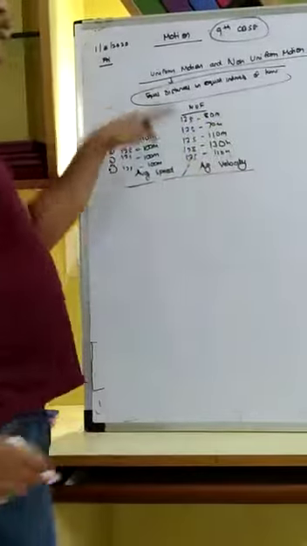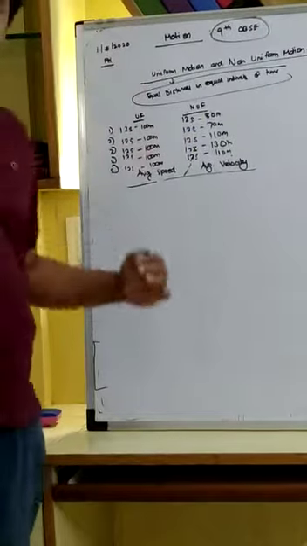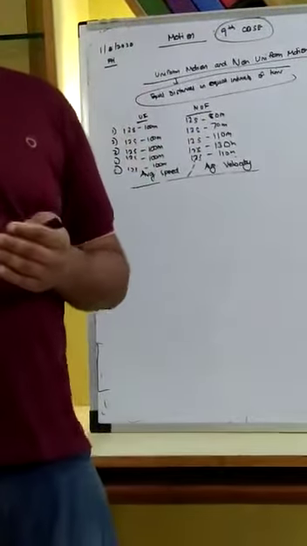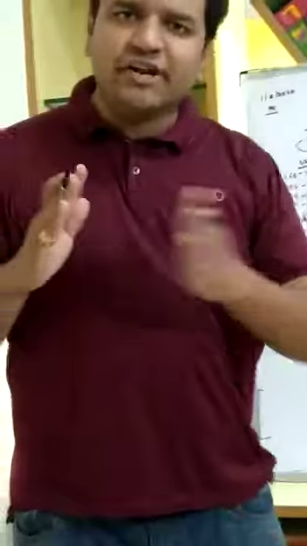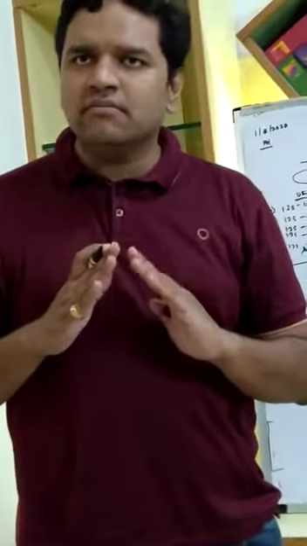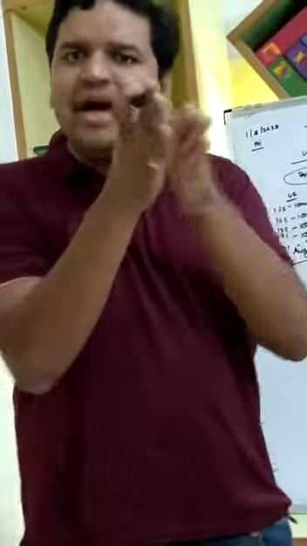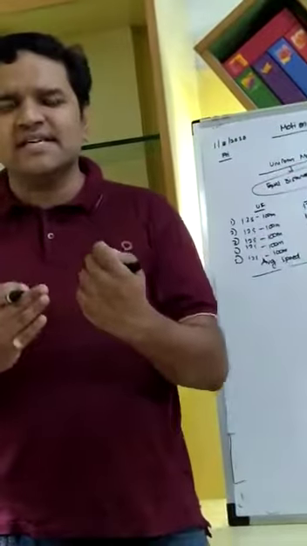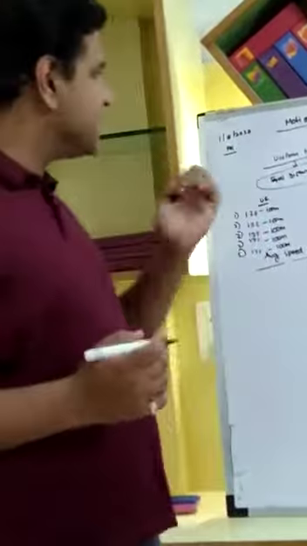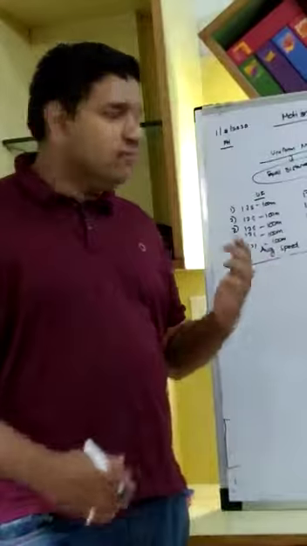This is an example of non-uniform motion, unequal distances in equal intervals of time. The same Pune-Mumbai journey can be considered in 3 hours, where unequal distances were covered. 100 kilometers were covered, say, in the first hour, 60 kilometers in the second hour, and with a lot of traffic, 20 kilometers in the third hour. Unequal distances in equal intervals of time. So that is an example of non-uniform motion.